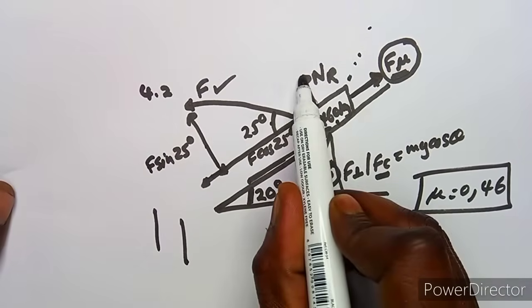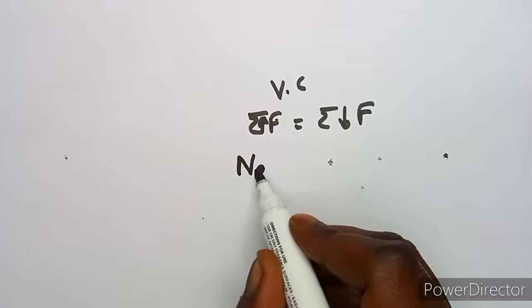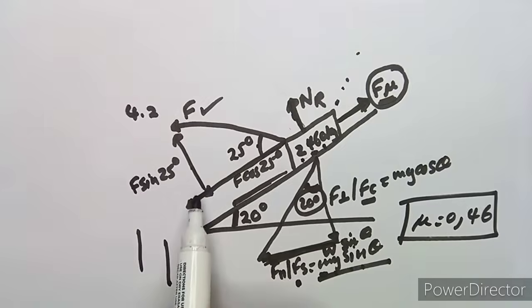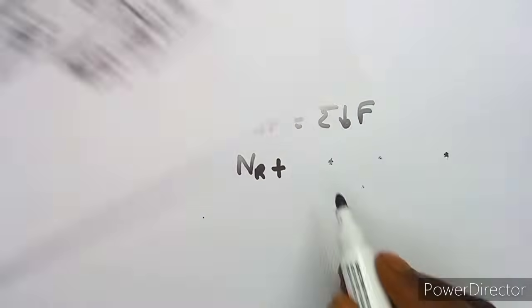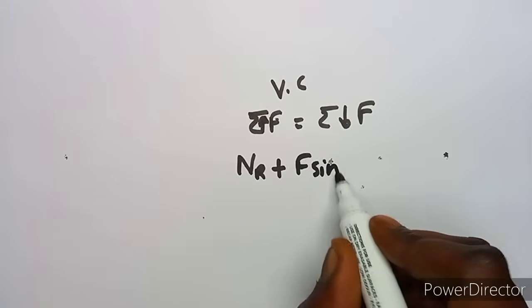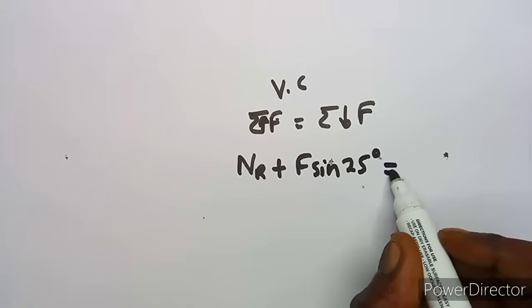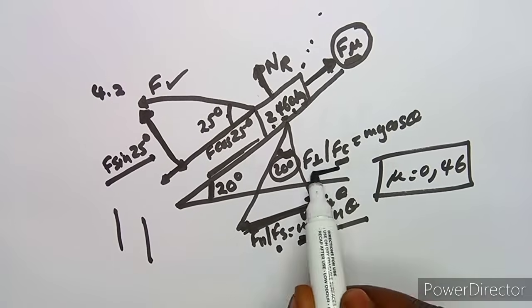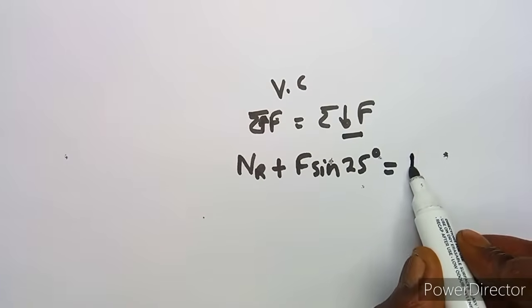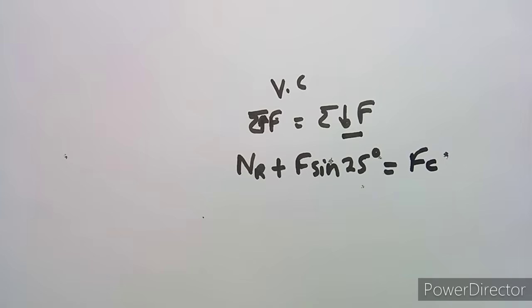We have got the normal reaction going up, and also this one, guys, take note, F sine 25 degrees is going up, which is equal to the one that is going downward, which is your horizontal component, FC. So this is your equation. So definitely let us make our normal reaction the subject of the formula.